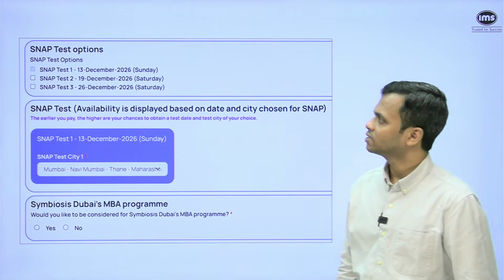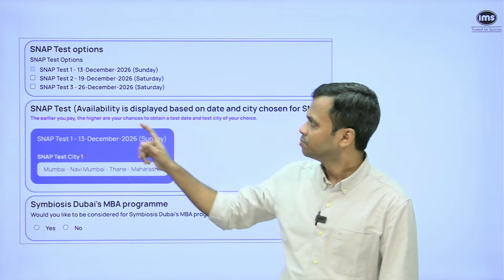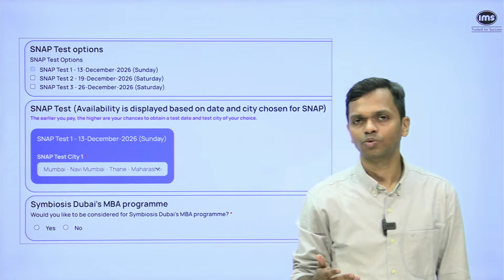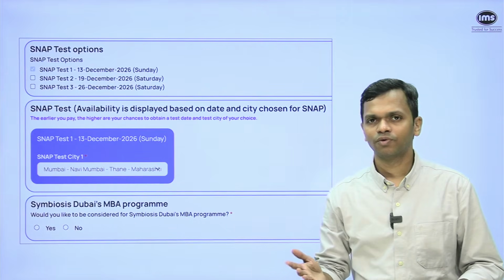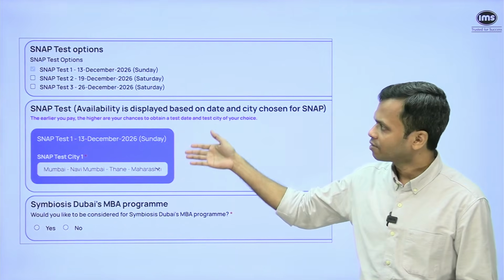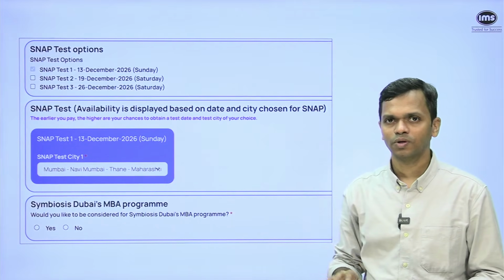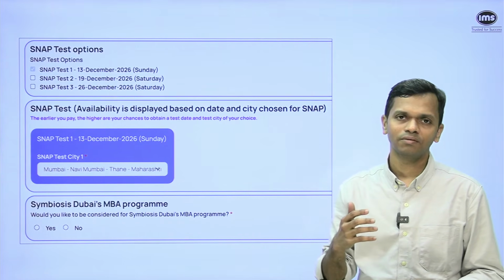And now you will see that it is showing that I have paid for only SNAP 1. Which means I still have the option to select SNAP 2 or SNAP 3 if I want to do that, or both. So let's say I filled the form today. After 3-4 days, I think, okay, I should be taking one more attempt at SNAP. I will come back to the dashboard, click on SNAP, let's say 3, and pay for it. So throughout this process, you can log into the dashboard and change your preferences.